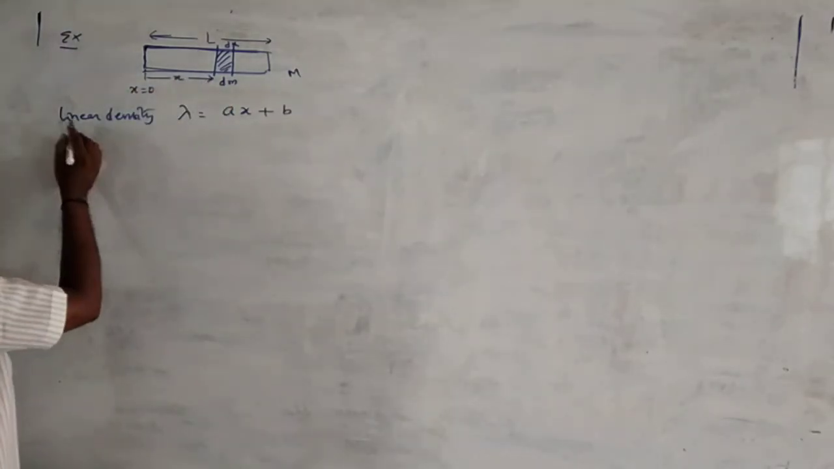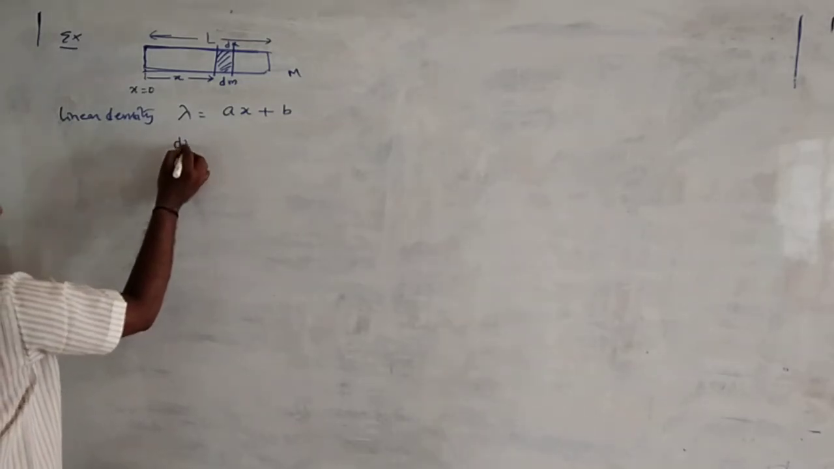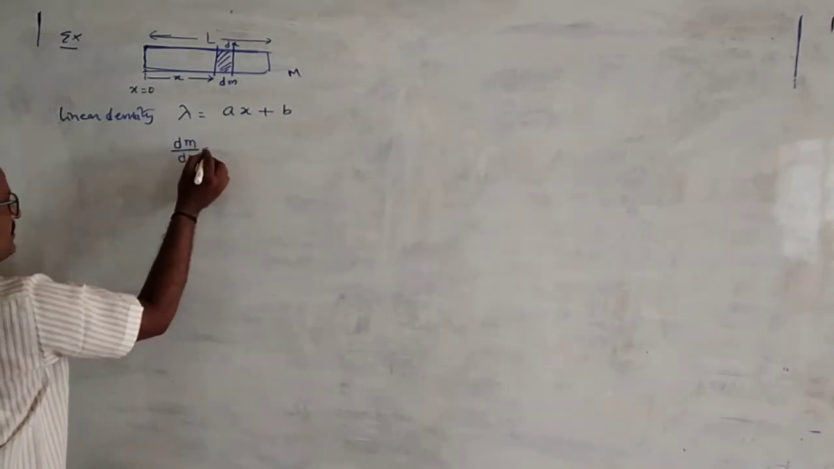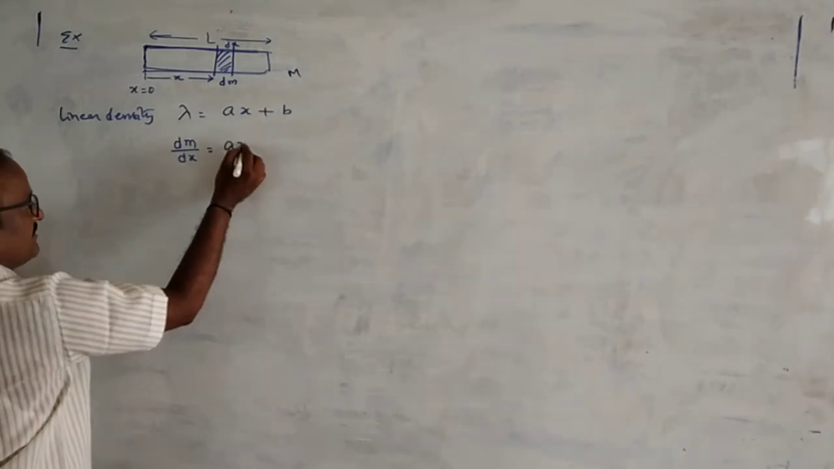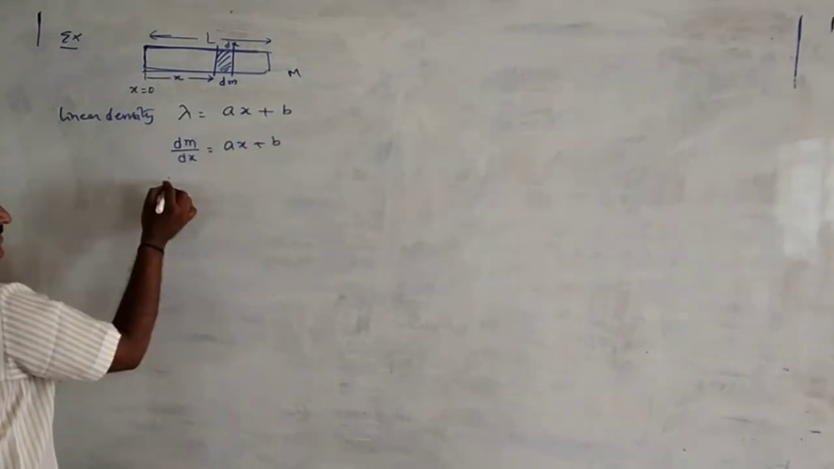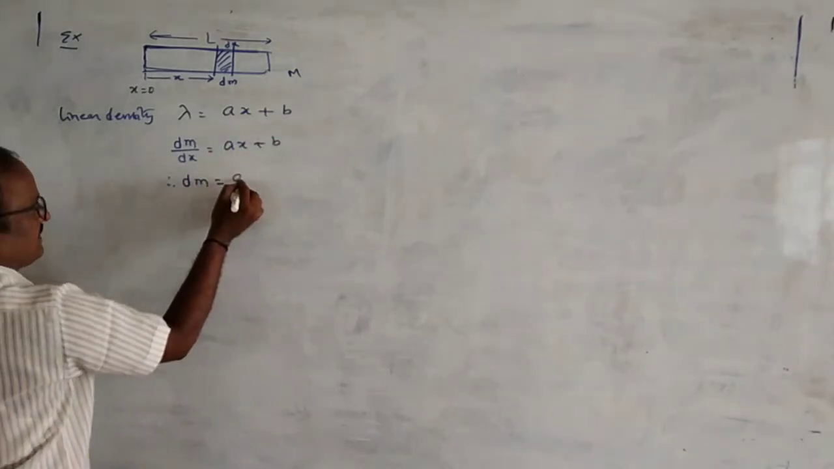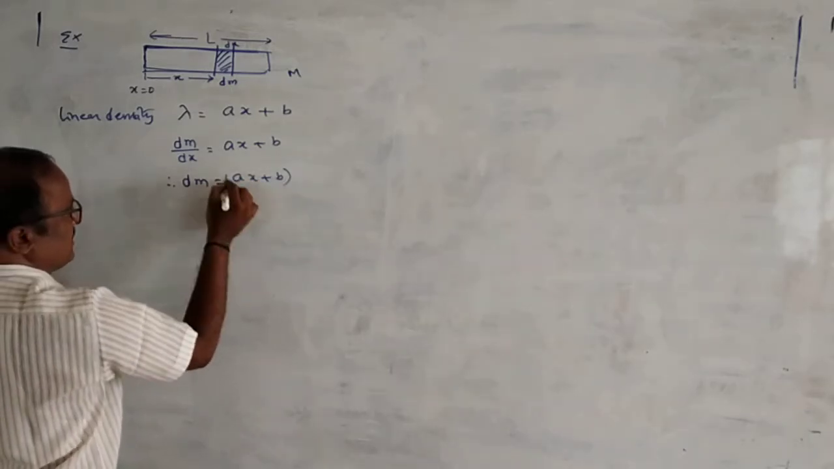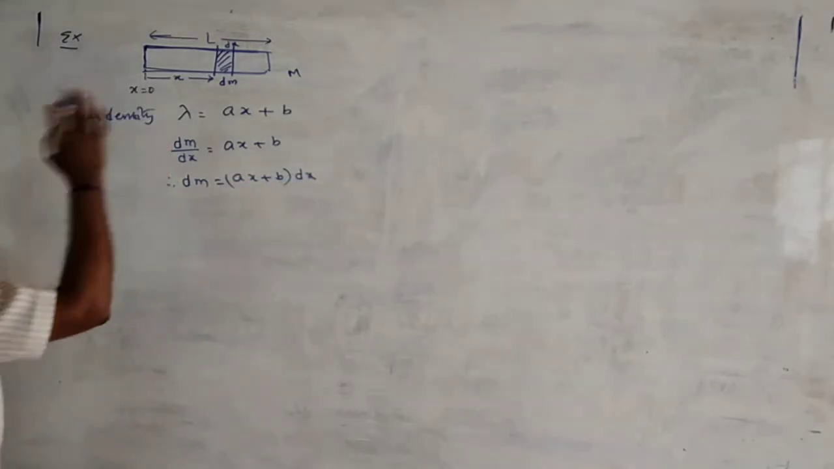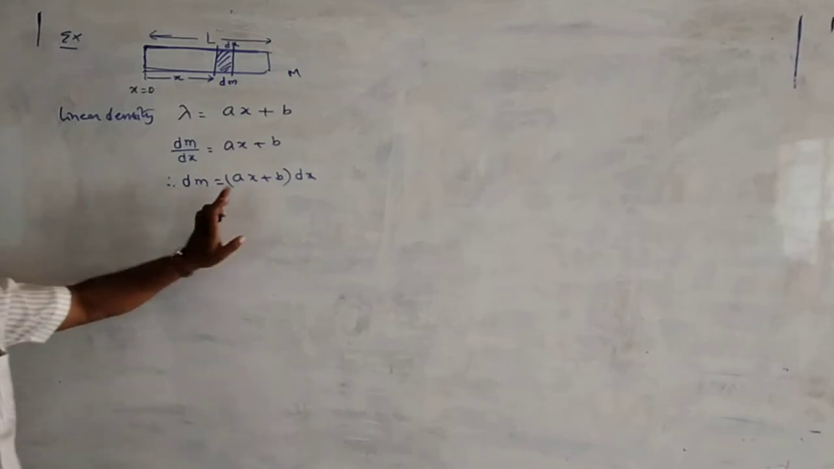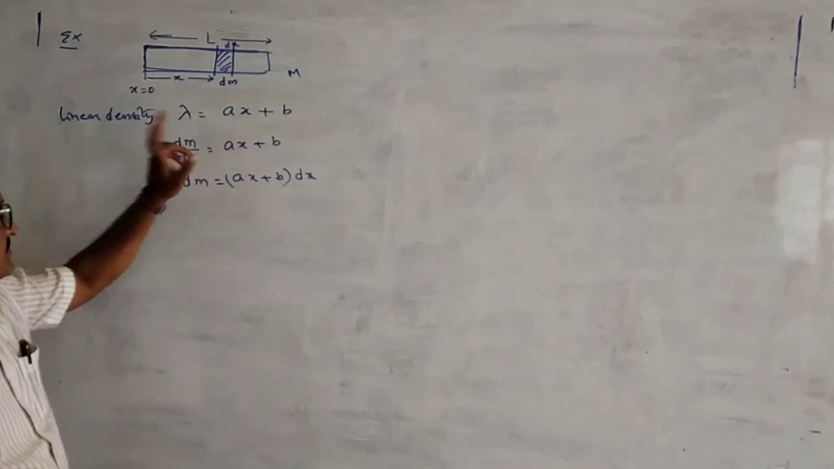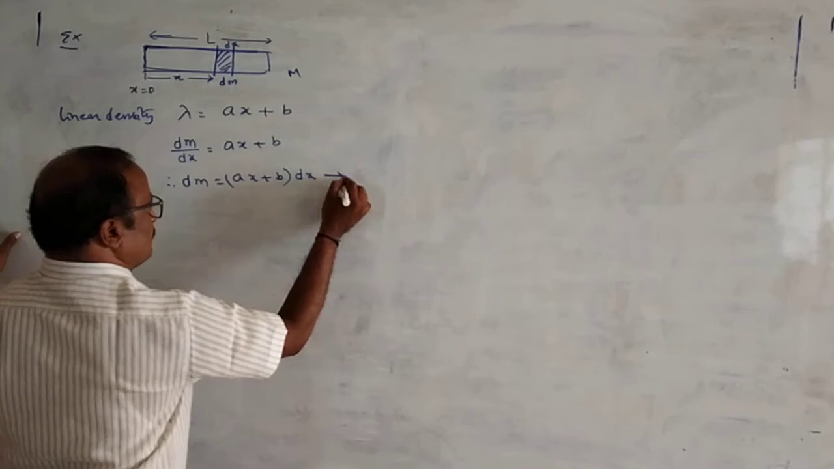Okay na? Linear density means mass per unit length, means dm by dx. Dm by dx is given by Ax plus B. Okay? From this, dm is equal to Ax plus B into dx. This is the formula for mass of the small element. dm is equal to Ax plus B into dx. Mass of the small portion value ఇలా calculate.